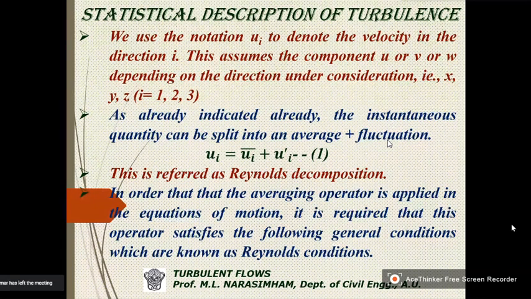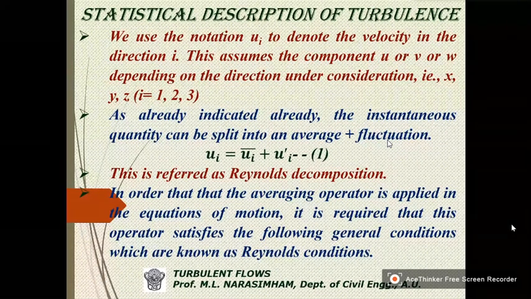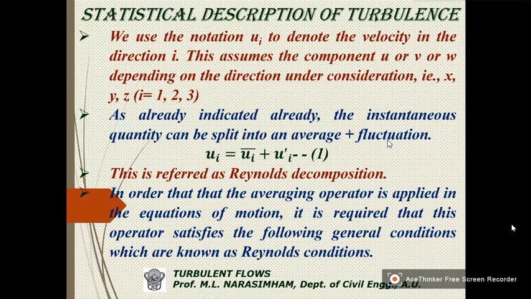Decomposition means the velocity is divided into two parts. One is an average value over a given time and the fluctuating part at that particular time. So ui is written as ui bar plus ui prime as shown in equation 1.